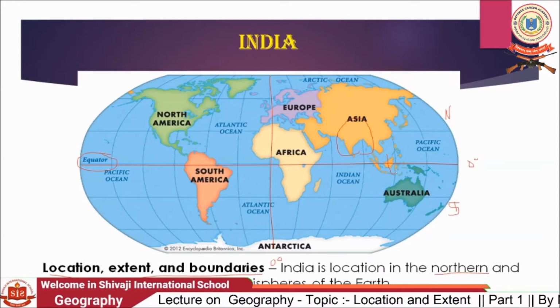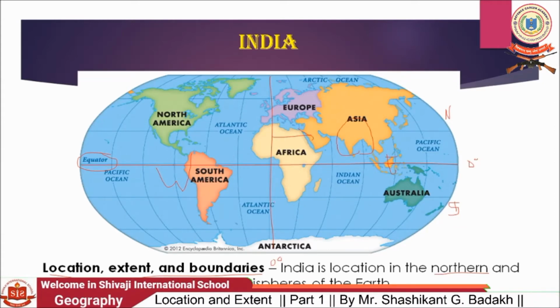Here is the east hemisphere, whereas here is the west hemisphere. India entirely lies in the eastern hemisphere. So India is located in the northern hemisphere and the eastern hemisphere of the earth.